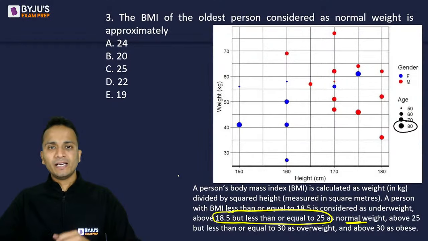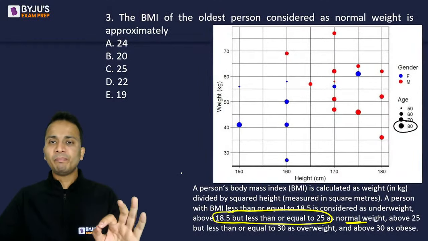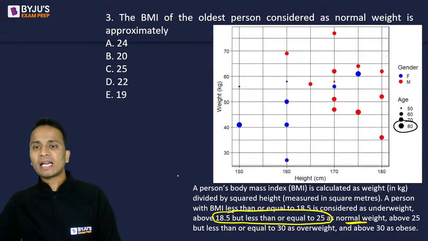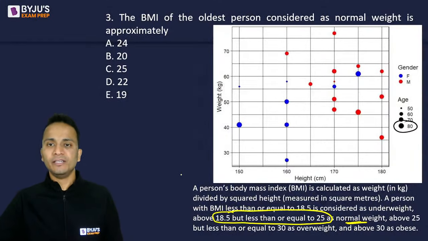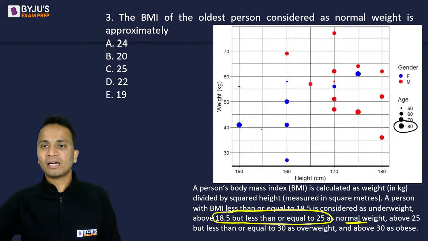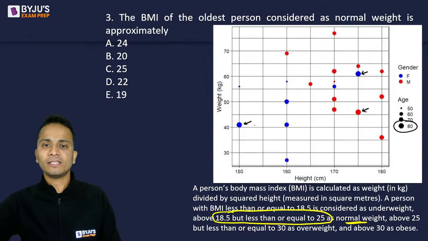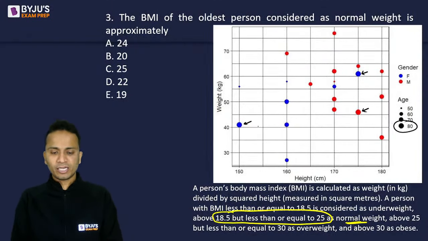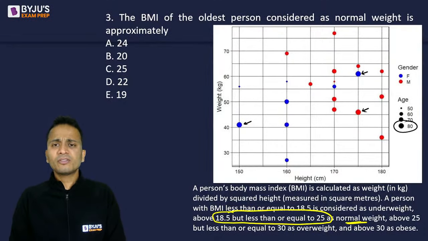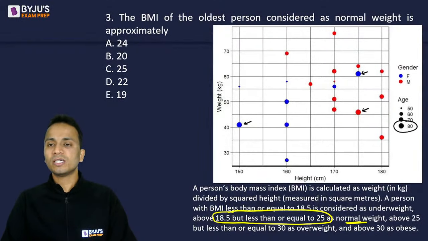So how many patients, can you all tell me how many patients in this graph are at an age of 80 years? So let me mark this data for you. So this one is 80-year-old, this one is 80-year-old, and this one is also 80-year-old. So there are three patients. There are three patients whose age is 80-year-old. All right. So please have a look at this data.